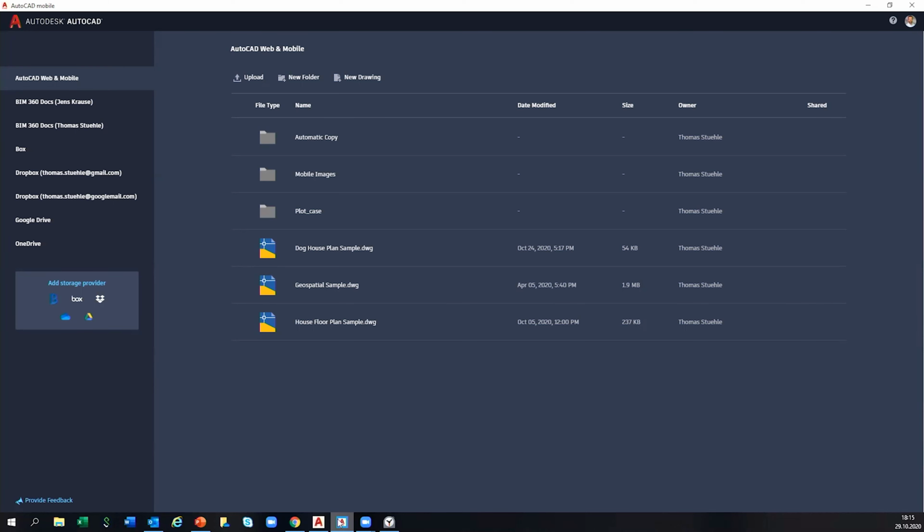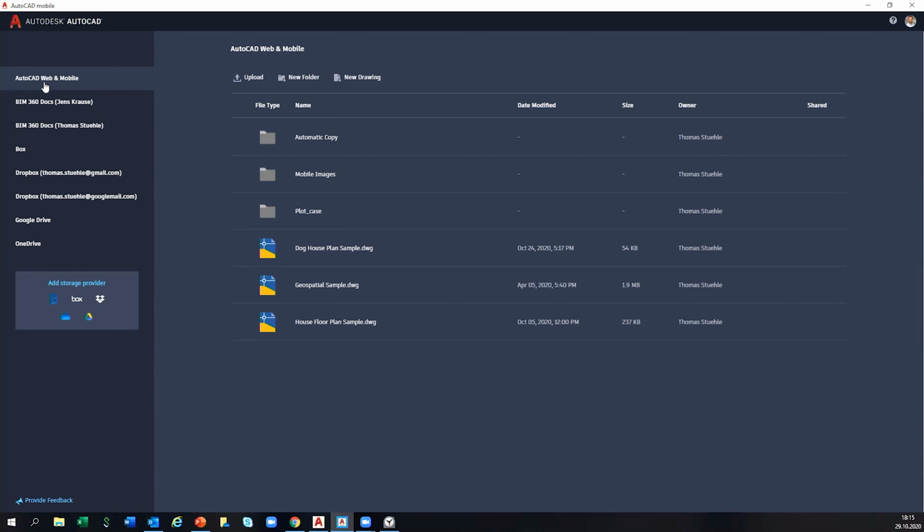We are currently logged into the mobile app with our Autodesk account. You see it in the upper right corner. There's a small icon of my AutoCAD profile, and we see folders and we see drawings. And on the left side, we see AutoCAD Web and Mobile is active. AutoCAD Web and Mobile is actually the cloud storage space that is connected to your Autodesk account.